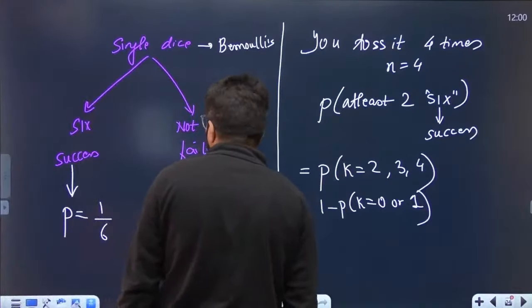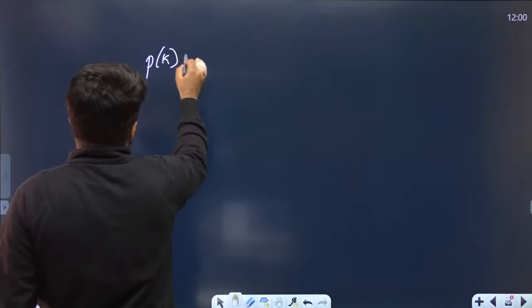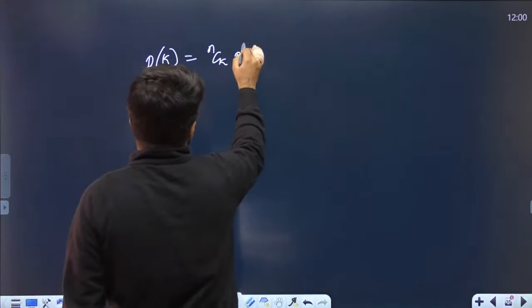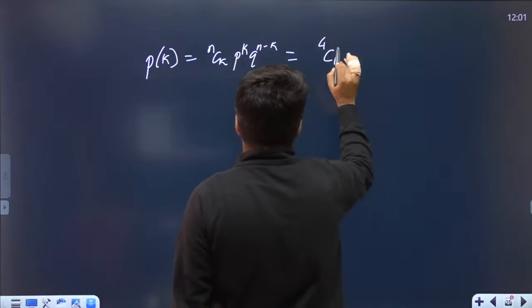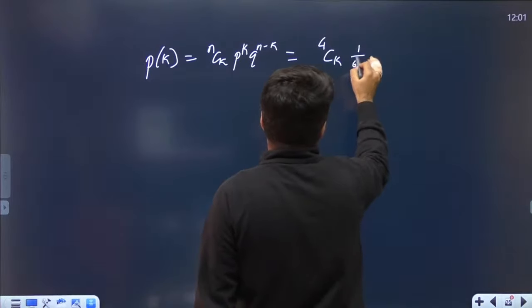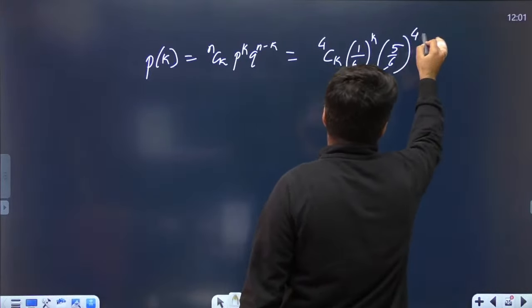Now let us apply the formula here. The probability of k is nCk p^k q^(n-k). Placing the values, n is 4, so 4Ck, p is 1 by 6 raised to the power k, and q is 5 by 6 raised to the power 4 minus k.